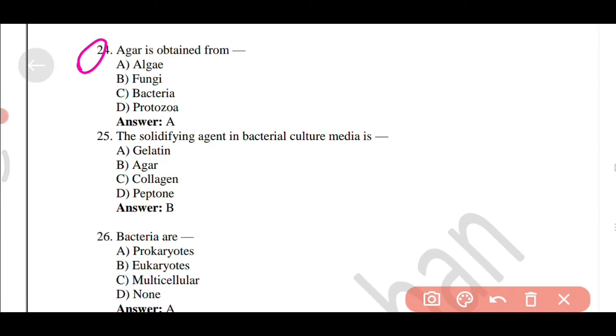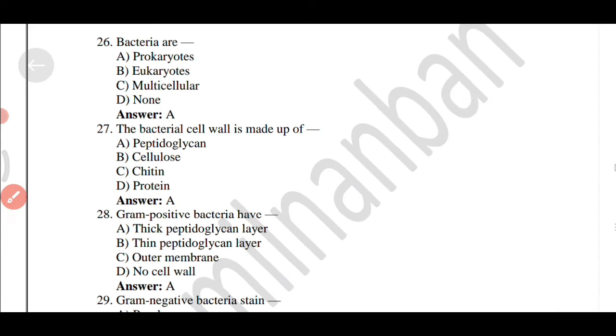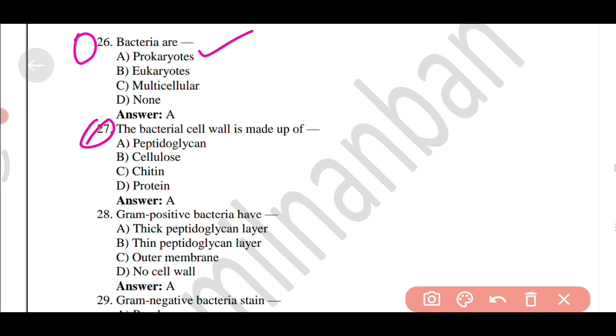Agar is obtained from option A, algae. The solidifying agent in bacterial culture media is option B, agar. Bacteria are option A, prokaryotes. The bacterial cell wall is made up of option A, peptidoglycan.